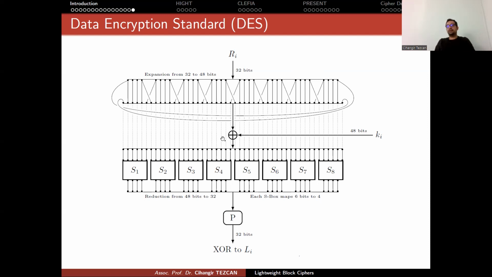So this is one of the best examples of a block cipher. It uses a Feistel structure. And it was secure for a long time, but currently it is broken due to the short key size. Okay, but we use similar designs. In the lightweight algorithms, we actually perform fewer operations than this. Okay, so performing fewer operations than this, but still being secure and faster is a hard problem that's solved by lightweight cryptography. So we will see some examples like Hight and Clefia, which are also Feistel ciphers. Then we will also talk about PRESENT, which is an SPN cipher.